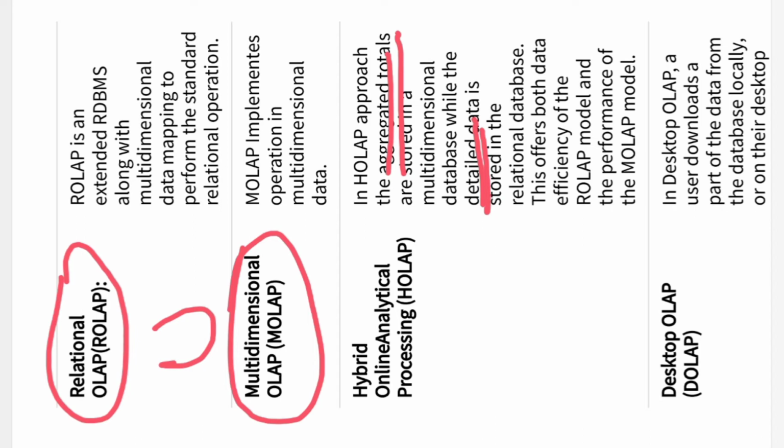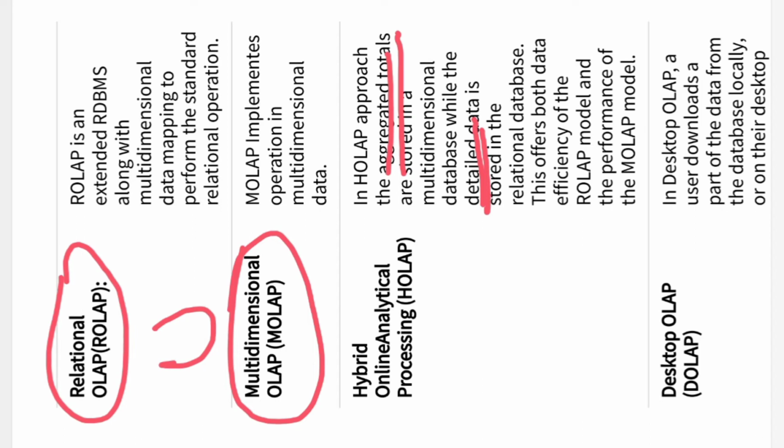So if I combine this aggregation and this detailing together, I will get the hybrid data.